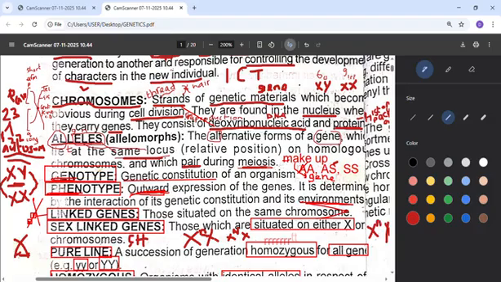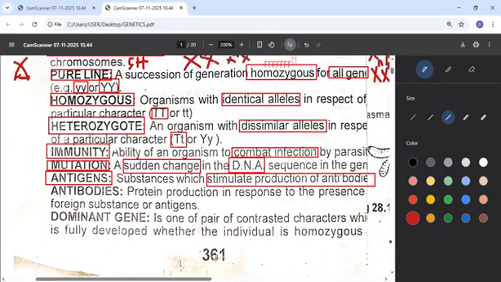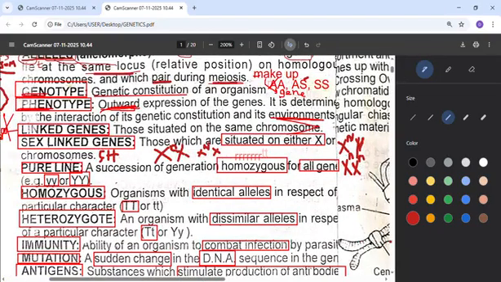But if the person is normal, for a man it will be a capital letter N. For a woman, you will see the same two X's. If the woman is color blind, you will see small n on both sides. That's for a woman that is color blind. But if the woman is normal, you will see capital letter N on both sides, for a normal person that does not have color blindness.